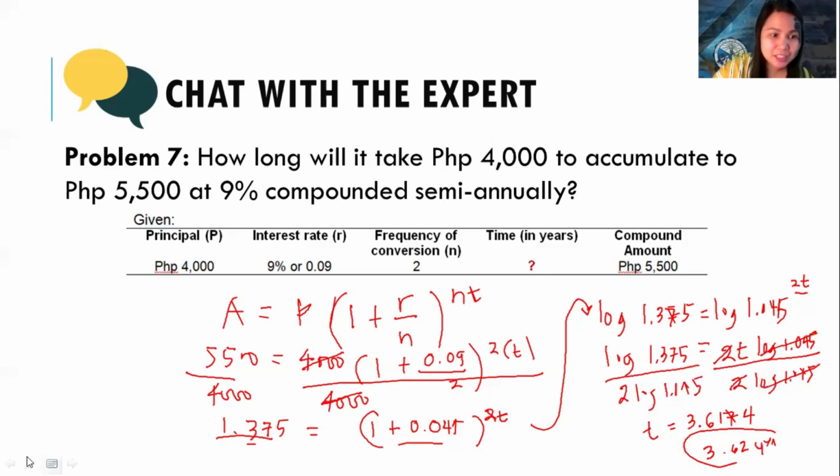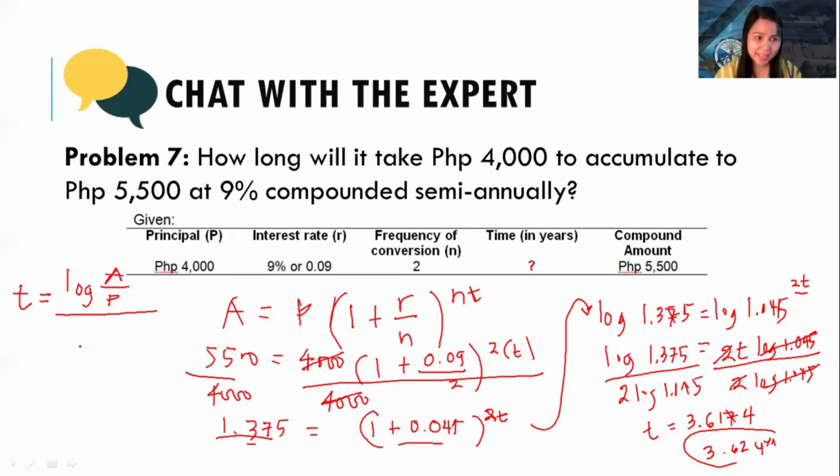Main question, can I give the derived formula for t? Yes. Okay, take note of this. If you're looking for t, that will be log of A over P, divided by, please bear with me, I'm just doing it with my eyes to check, divided by 2. 2 is the n.